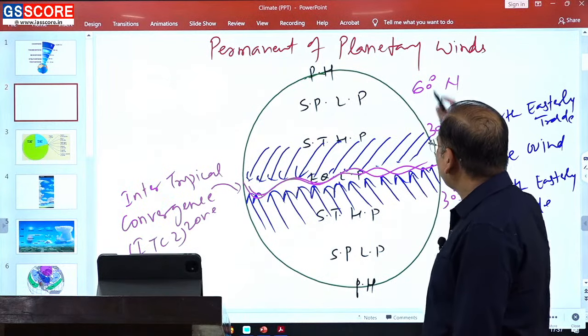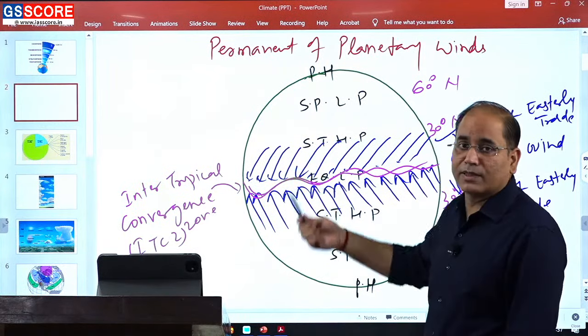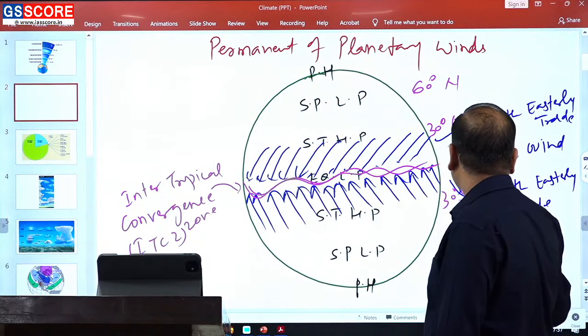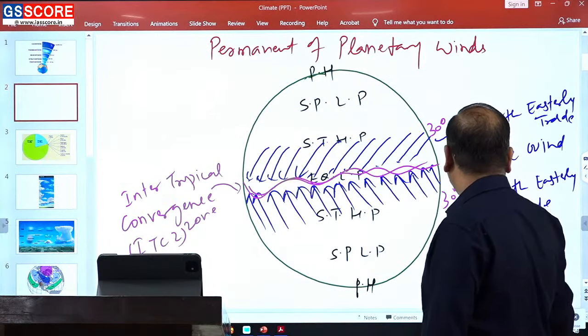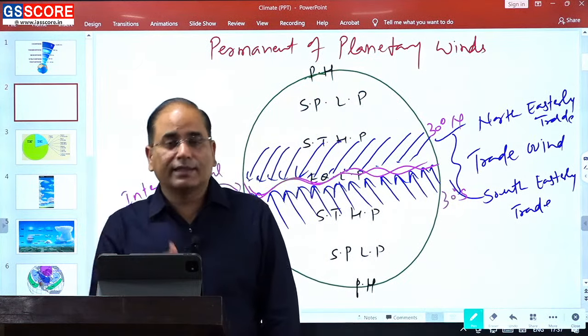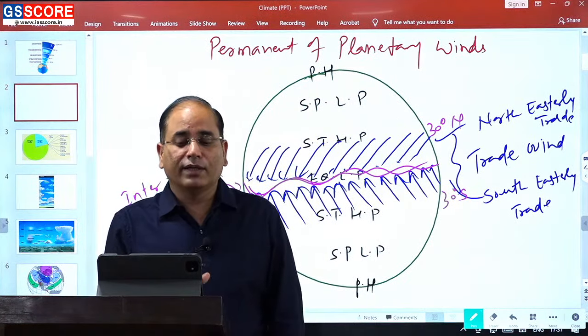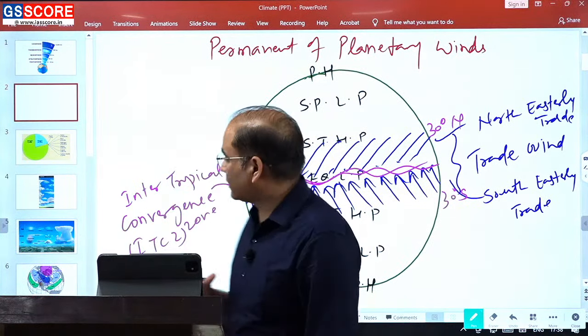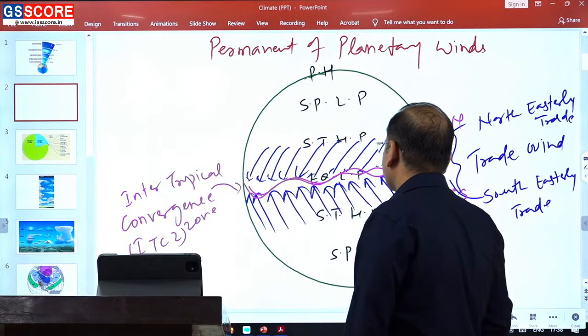So it is not like 60 degree north to 60 degree south you will have a presence of westerly. So please be very careful about statements like this. जब भी आप wind का extent पूछा जाए, please read the question properly, carefully, what type of question they are asking, उसका भी थोड़ा सा आप ध्यान रखिए.